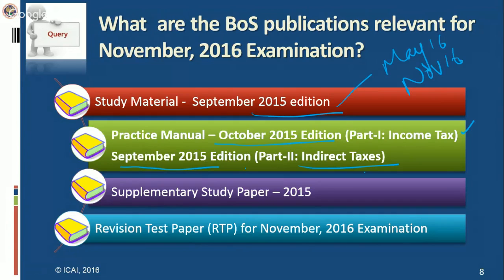Then we have the supplementary study paper 2015. The supplementary study paper 2015 explains the amendments made by the Finance Act 2015. The Finance Act 2015 is relevant for you. It covers the significant notifications and circulars issued by CBDT as well as CBEC between 1/5/2014 and 30/4/2015. So it is especially relevant for those who have the earlier edition of the study material.